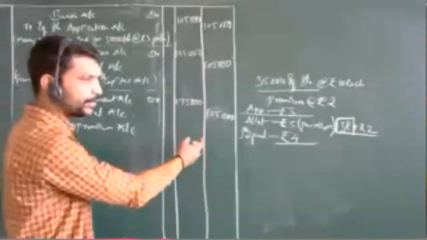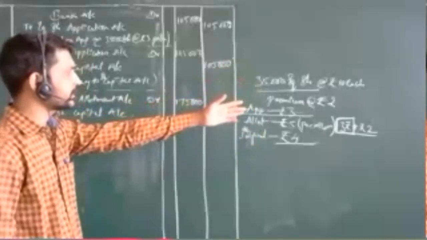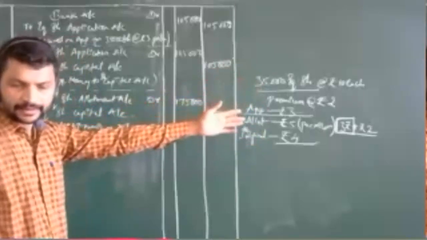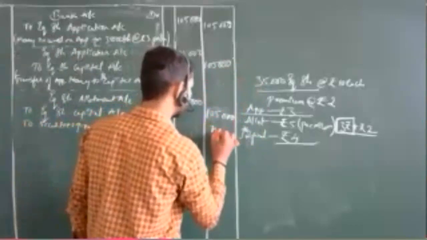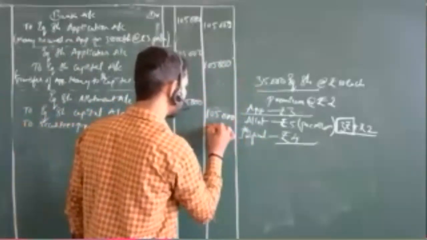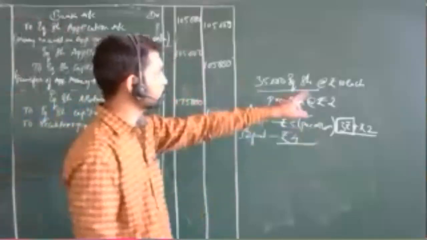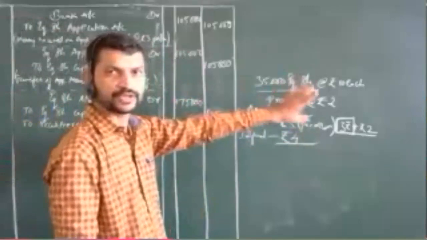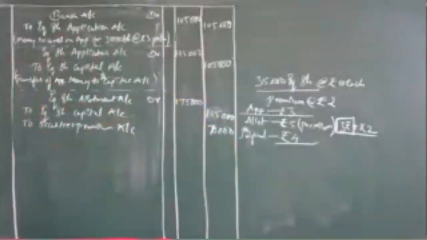1,05,000 you are going to transfer then. Then what is the remaining part over here? As per the journal entry, the remaining part will go to securities premium account. Securities premium account, that's it. What is the remaining part over here now? 2 rupees into that amount. What will be the amount? 70,000, right? Yes, 70,000. Now the balance amount you can just subtract, or 2 rupees into 35,000 will be 70,000, or else you can reduce 1,75,000 minus 1,05,000 and get 70,000.